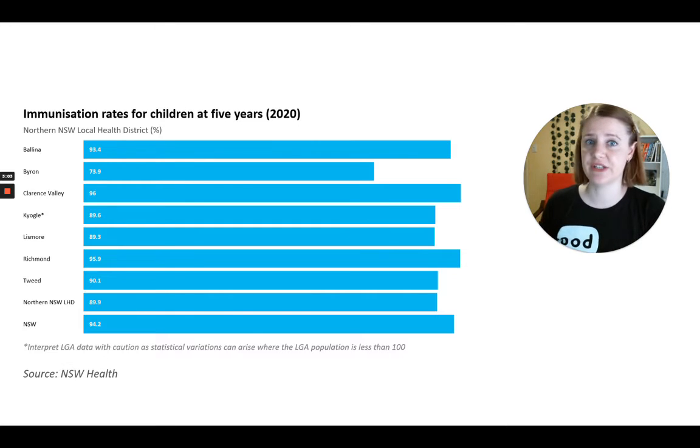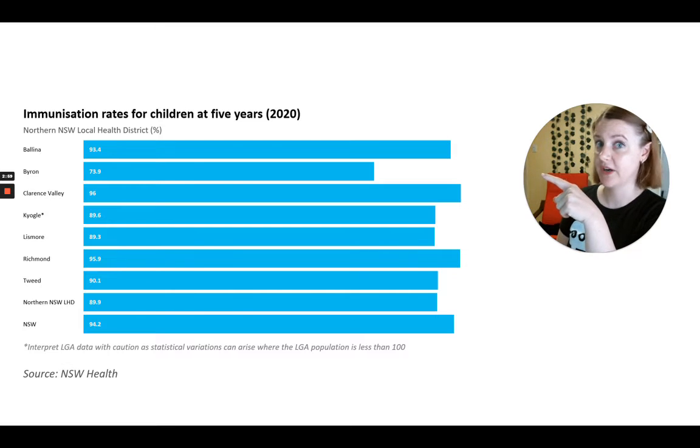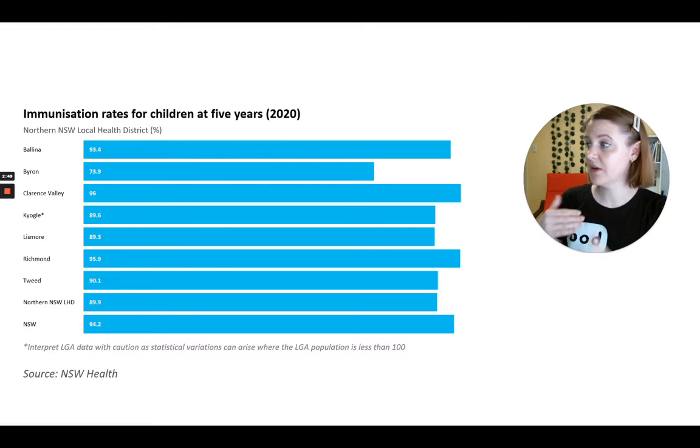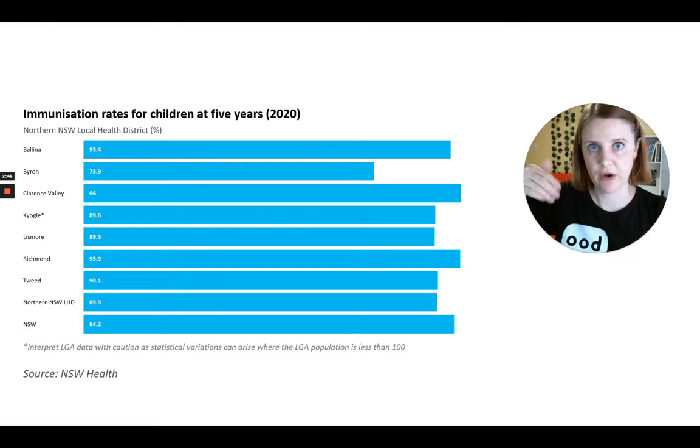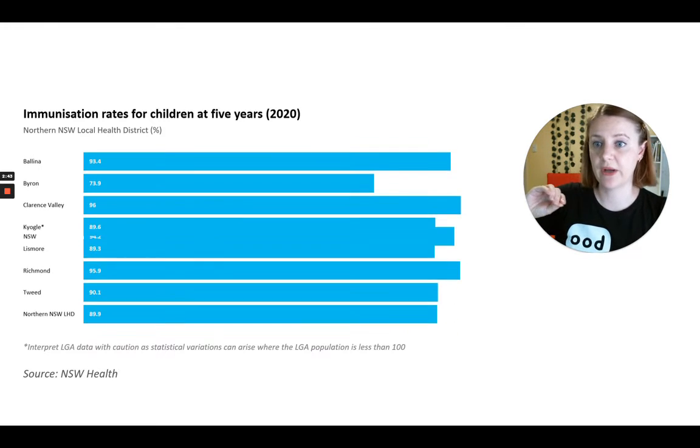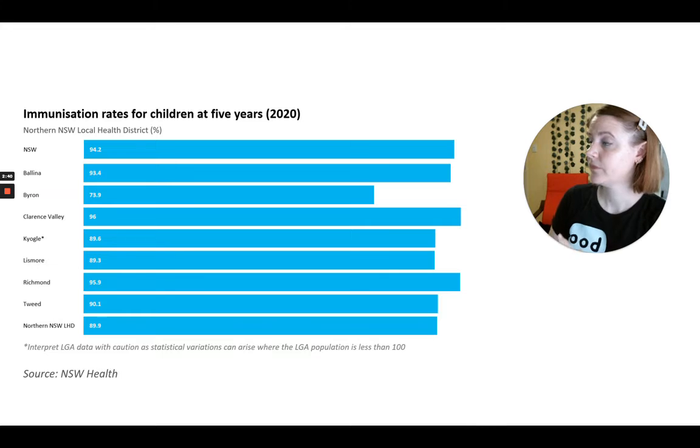Now, the next thing that I do, because the article is talking about Byron, I'm looking for Byron, which is fine. It's got the lowest rate. And then I want to know, what am I comparing it to? And it's basically New South Wales. And they've put New South Wales down the bottom as an overall baseline. I would like to see that brought up to the top because that becomes, what are we comparing it to? So let's bring New South Wales all the way up.